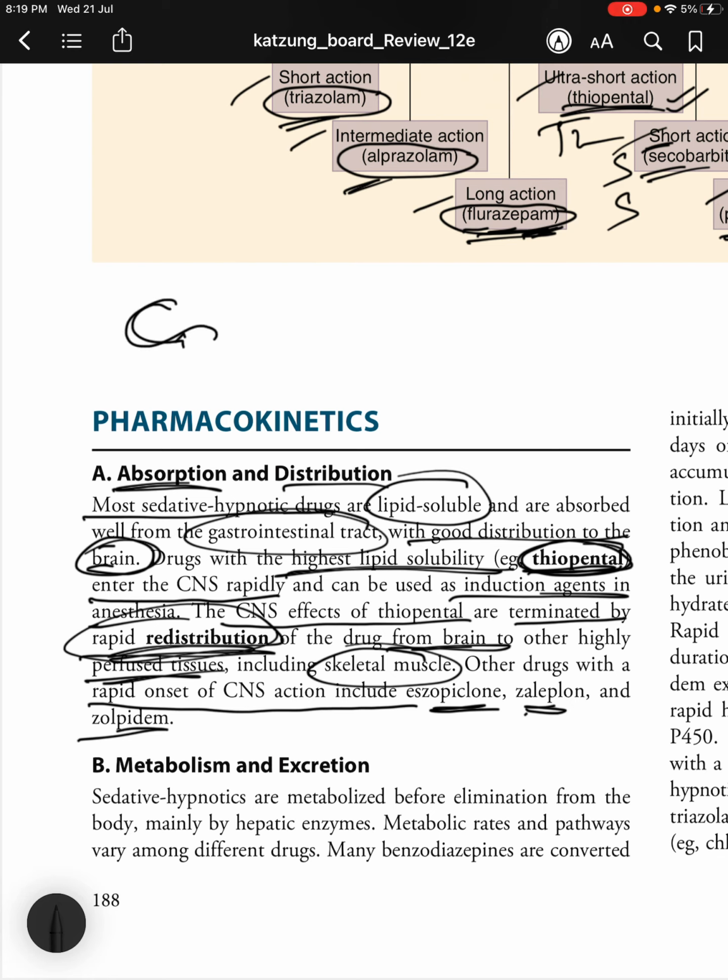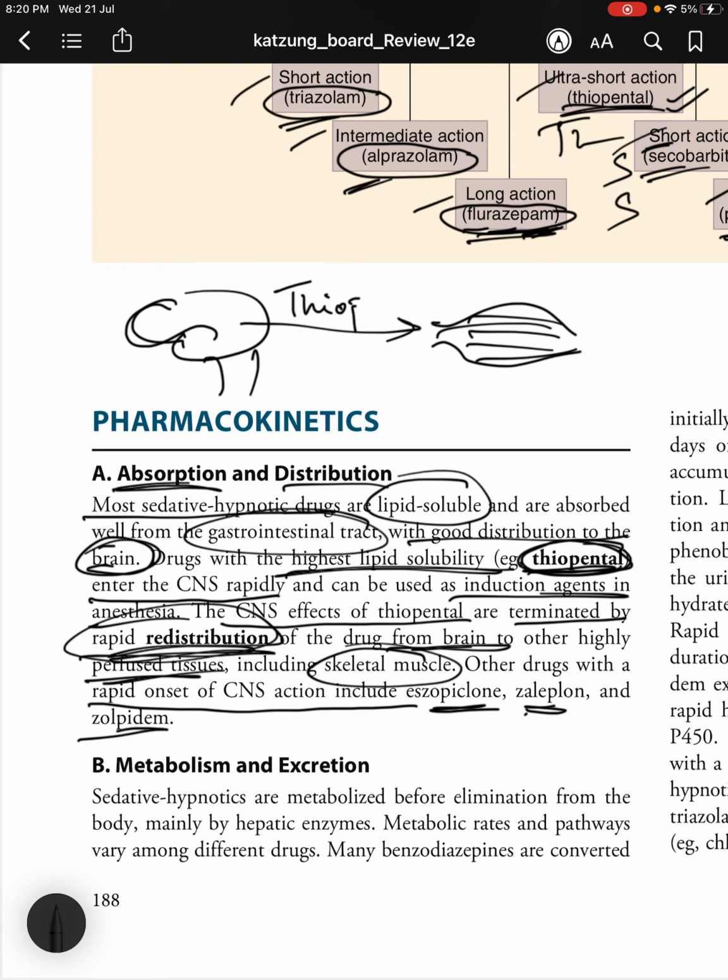Basically, if this is your brain, the drug is redistributed to your organs such as your skeletal muscles which are highly perfused. That is why it is ultra short in its action. What is that? Thiopental. It is an ultra short acting barbiturate drug.